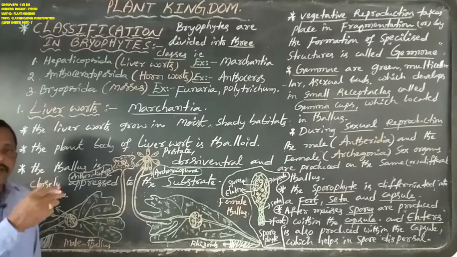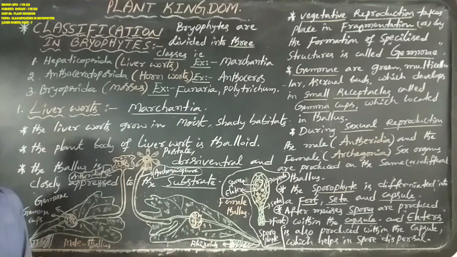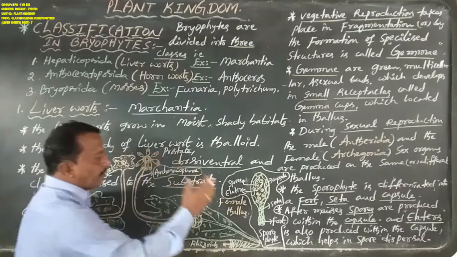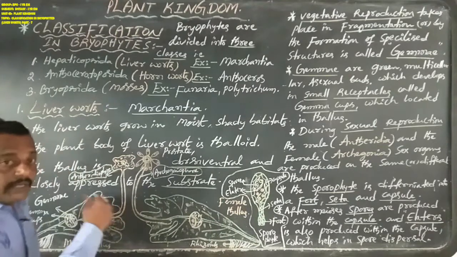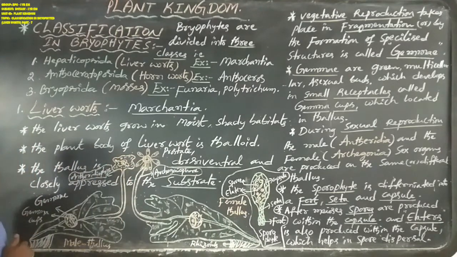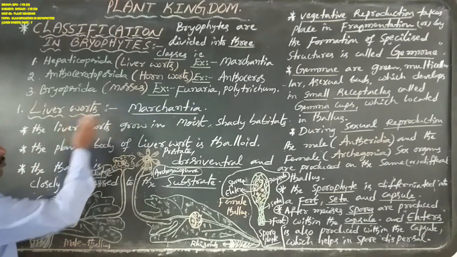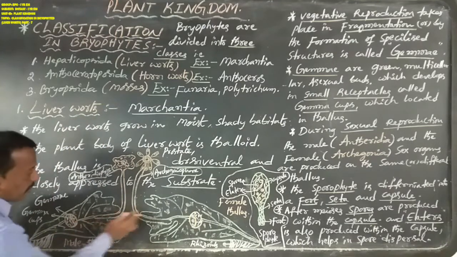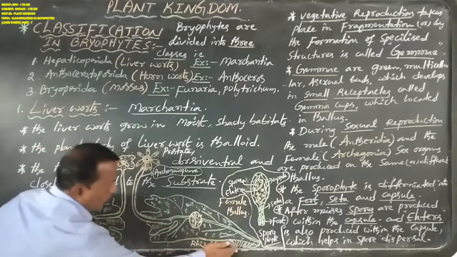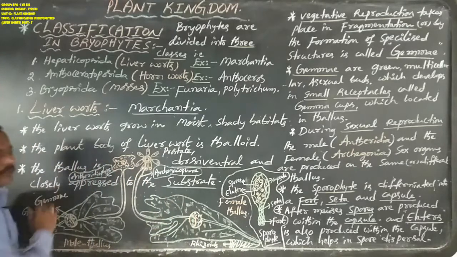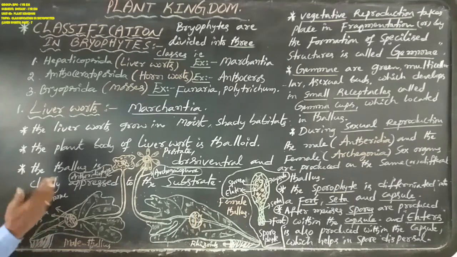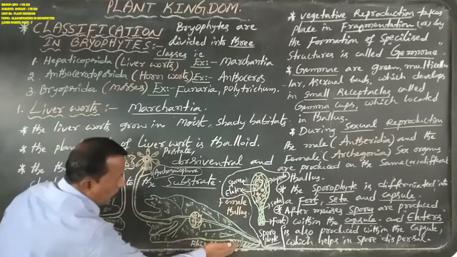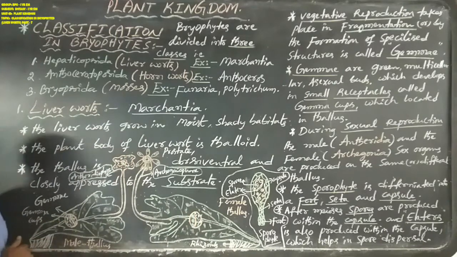Generally, in higher plants the plant body is differentiated into true roots, true stems, and true leaves. But in lower plants, especially liverworts like Marchantia, the thallus is not differentiated into true root, true stem, and true leaves.